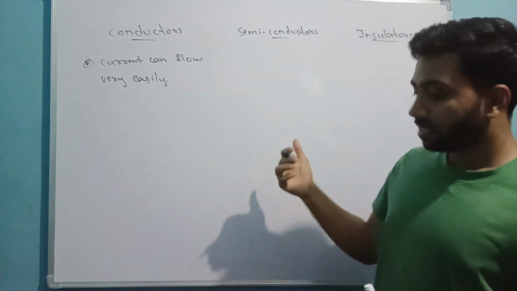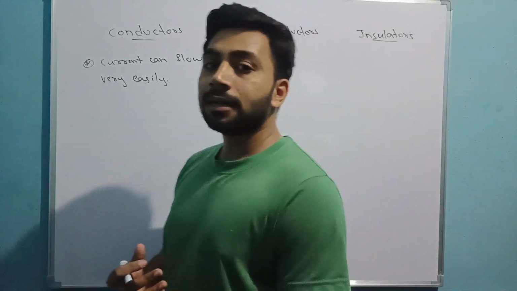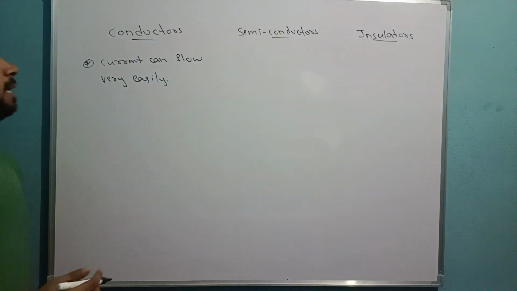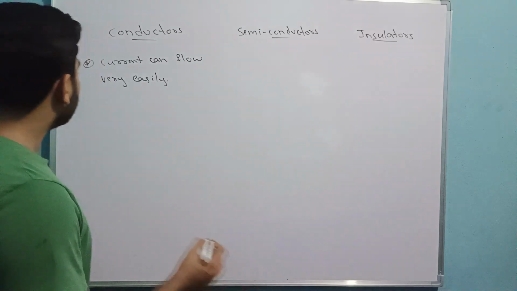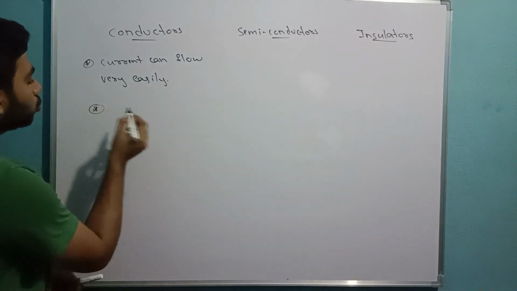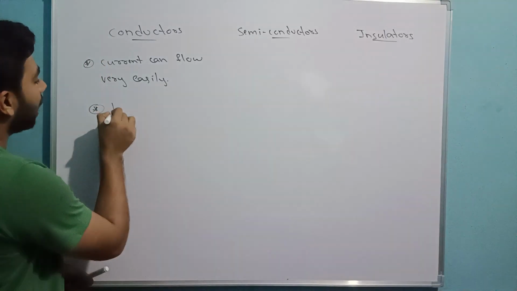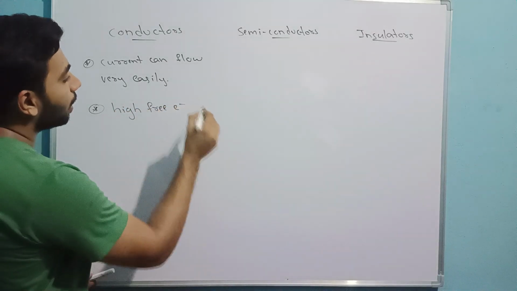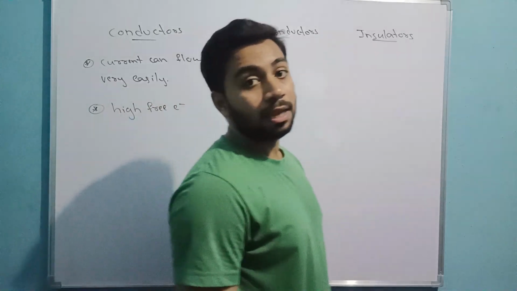But if you come to semiconductors, here current can't flow very easily. And in conductors, it is because it has huge, high free electrons. It has high free electrons.